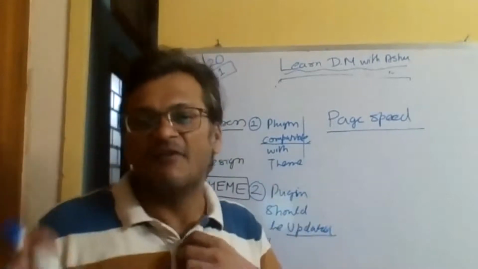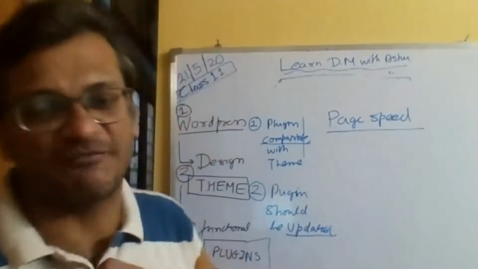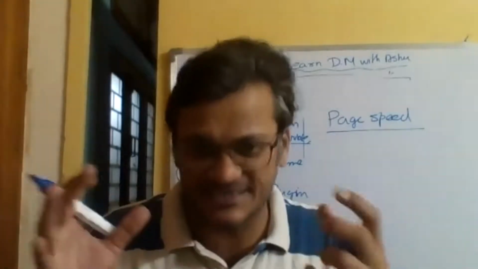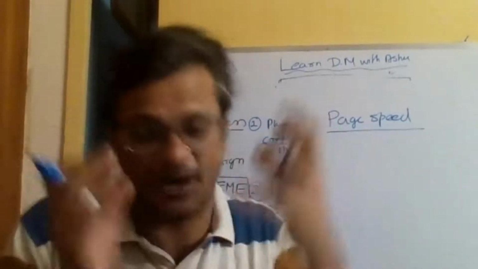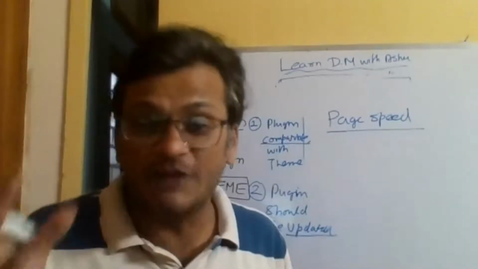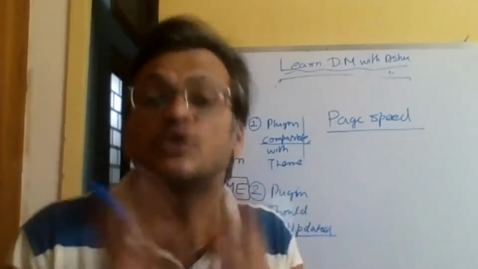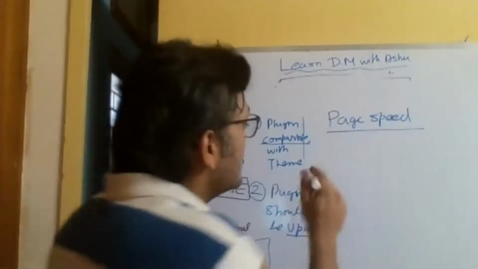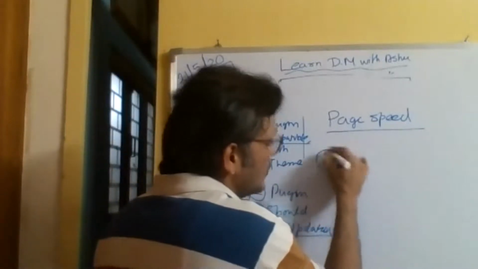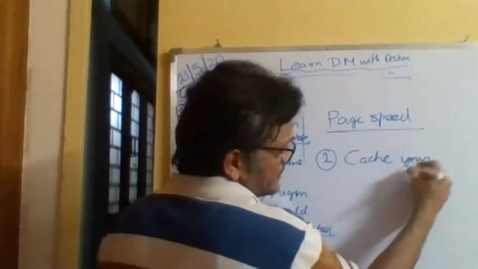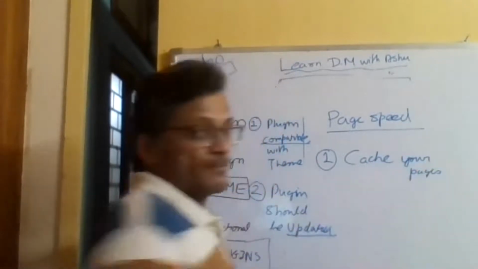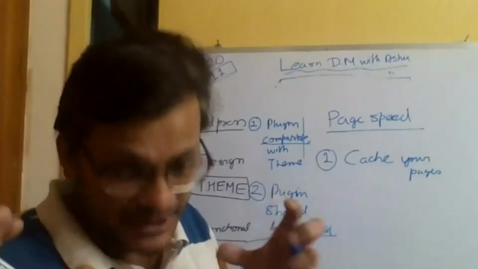By design, WordPress is kind of, how can I put it, very clunky. The parts work together, but by default, WordPress's speed is very, very slow. So there is one thing which you can do. You can basically cache your pages. You can have a plugin to make your speed fast.